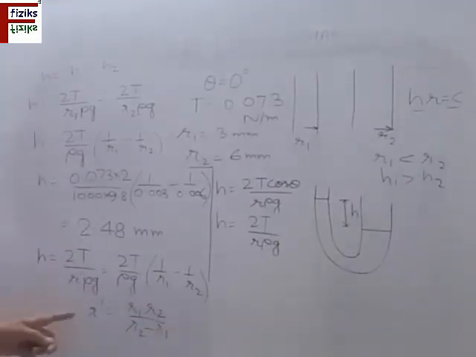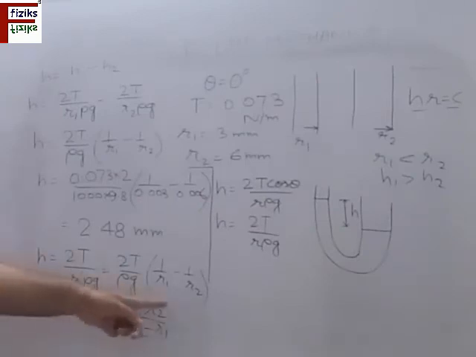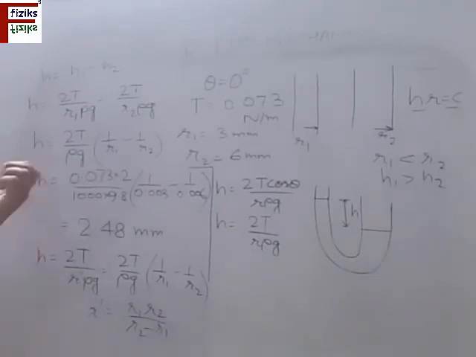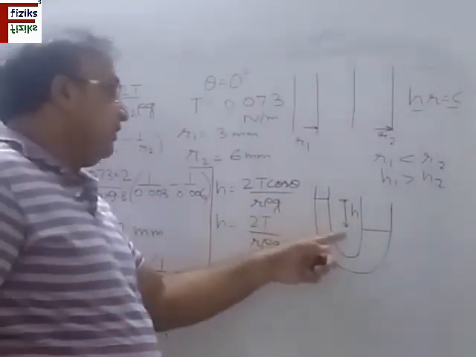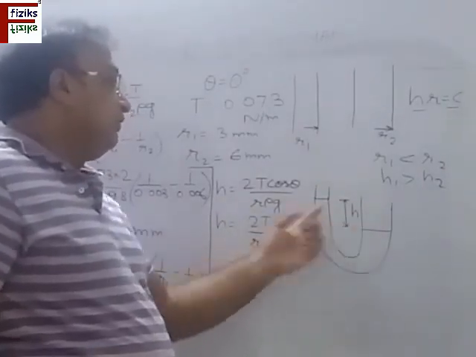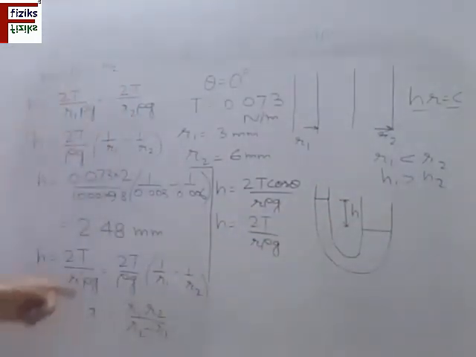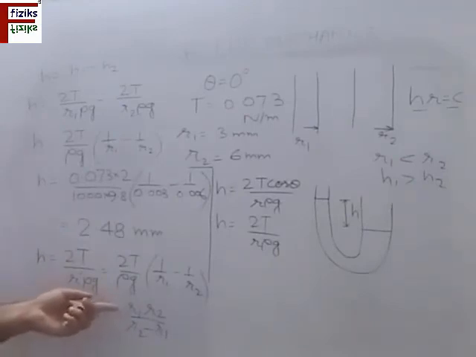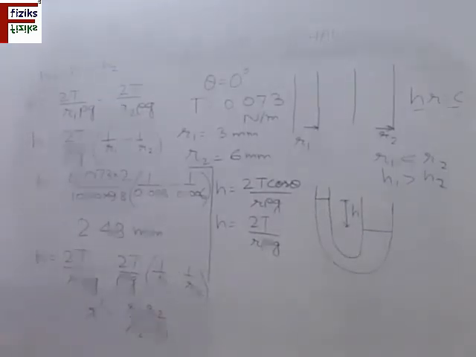If I use a tube of this radius, you will get a tube of uniform size which will have the same rise of liquid. If I put the values, 3 into 6 by this, so this is the tube of uniform diameter. So note it down, please.